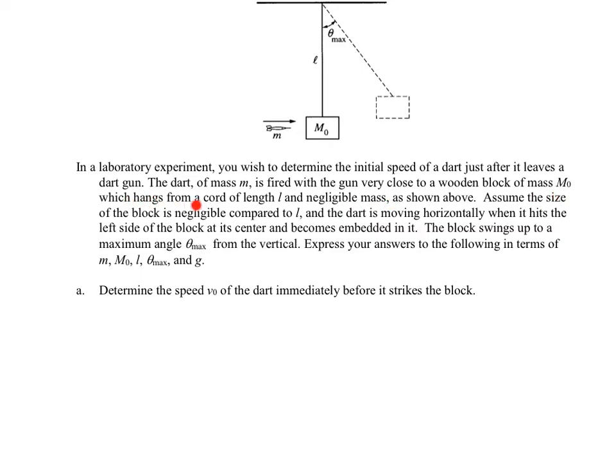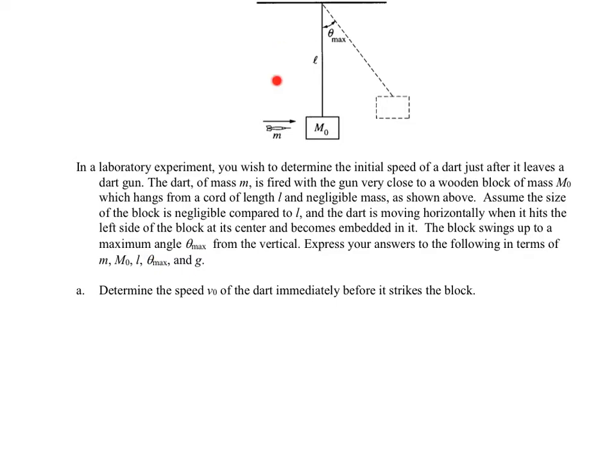Assume the size of the block is negligible compared to L, and that the dart is moving horizontally when it hits the left side of the block at its center and becomes embedded in it. The block swings up to a maximum angle theta max from the vertical. Express your answers to the following in terms of m, m sub 0, L, theta max, and g.